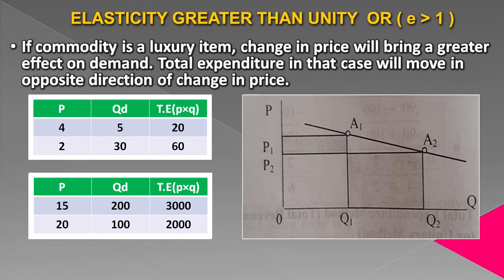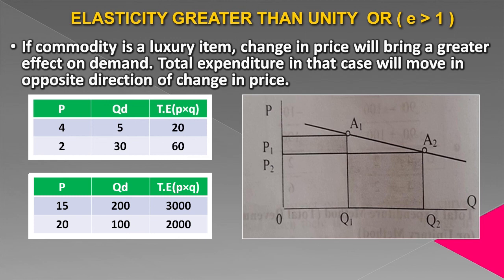Price increases to 20, quantity demanded decreases to 100, and total expenditure also decreases. Here we can notice that price increases, total expenditure decreases. So in case of elasticity greater than unity, total expenditure will move in the opposite direction of change in price.